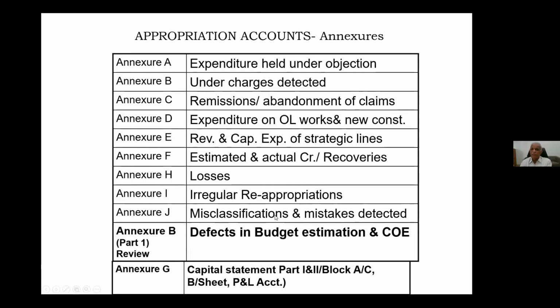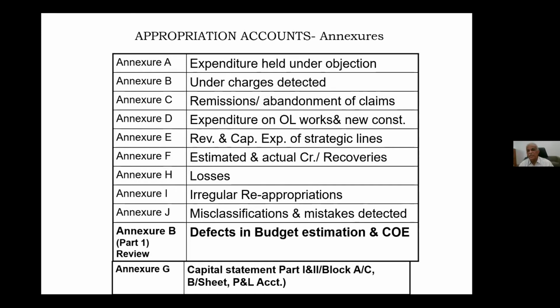Annexure J is misclassification and mistakes detected. The misclassification and mistakes statement is a very, very important statement for us, because every expenditure is pre-checked by us. Every proposal is pre-checked by us. If some mistake is there in the allocation or in the internal check, then it is a shame on the part of our accounts department. So normally we will be very, very cautious to see that Annexure J items are nil.